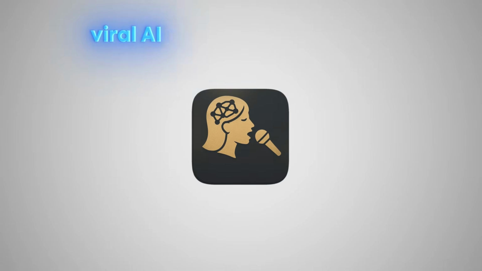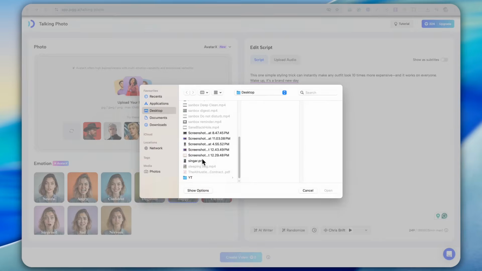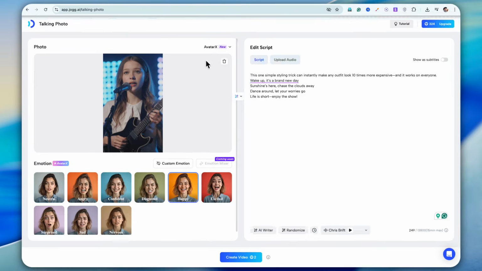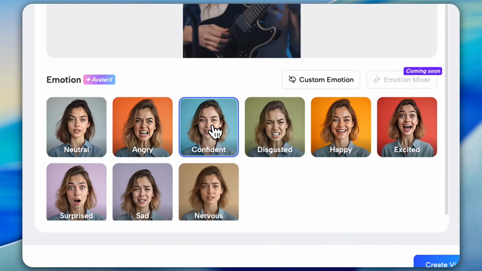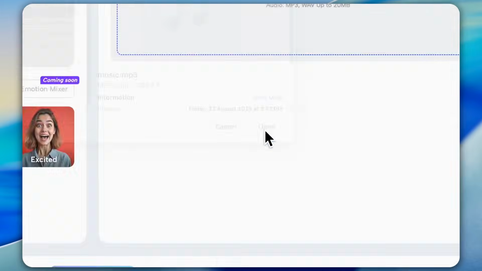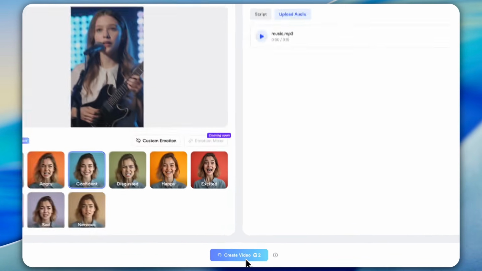Now let's take this to the next level. I'm going to show you how to create viral AI singer content that's perfect for social media. I'm uploading this AI-generated singer photo that looks incredibly realistic. Next, I'm applying the confident emotion because it matches the upbeat vibe we want. Here's where it gets exciting. I'm going to upload an audio file with music. This is where the magic really happens. Click create video, and let's see what happens.